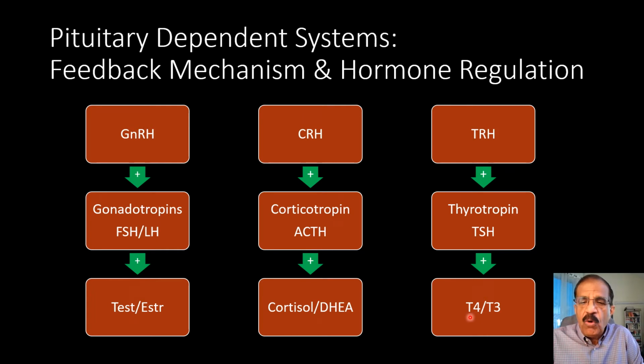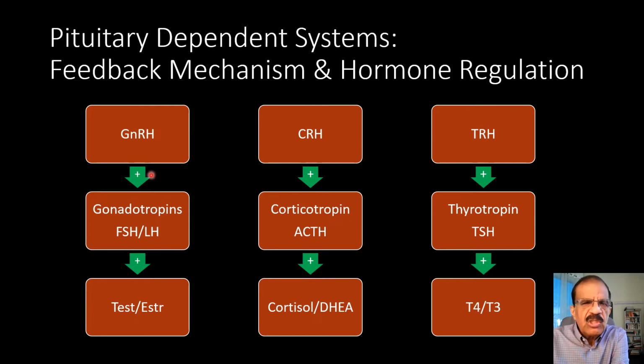T4 is the main form, which is formed by the thyroid tissue and released into the circulation. Some T3 is also formed, but most of the T3 circulating in the peripheral tissue is actually converted from the peripheral T4. So these are examples of three pituitary dependent endocrine systems.